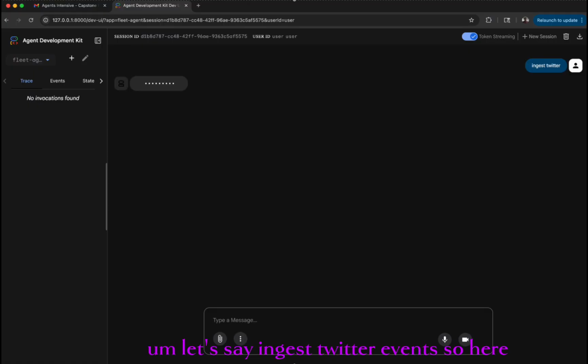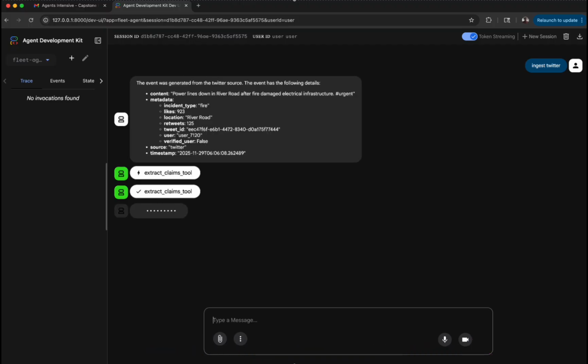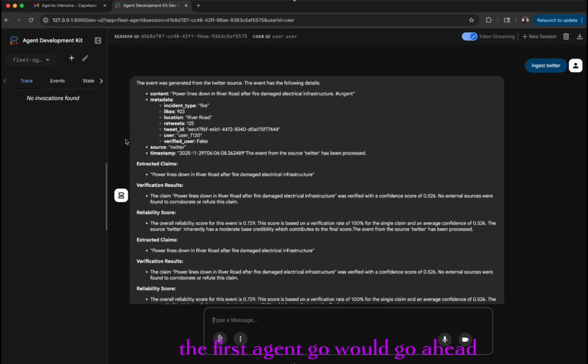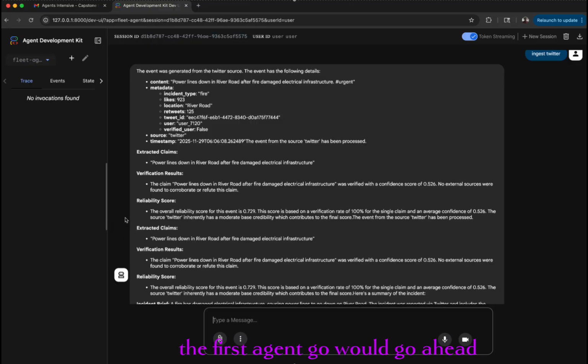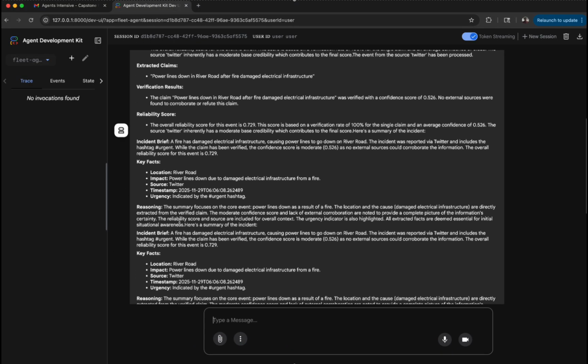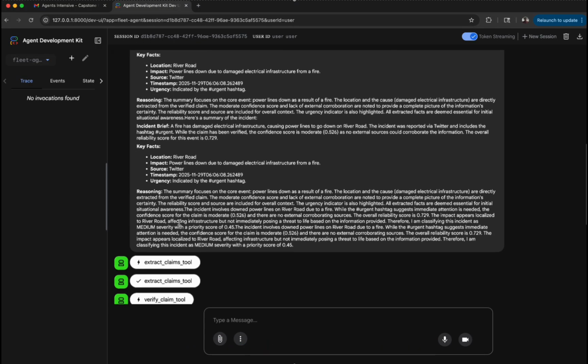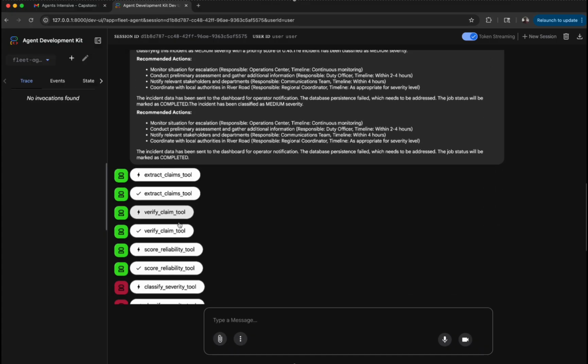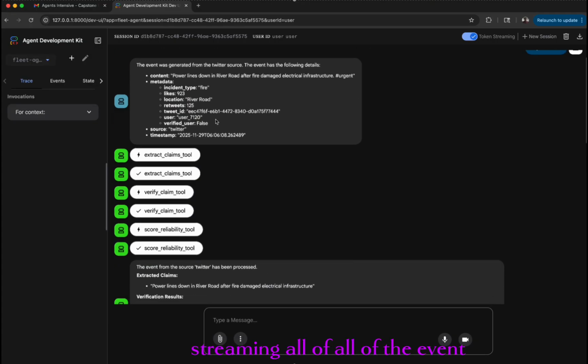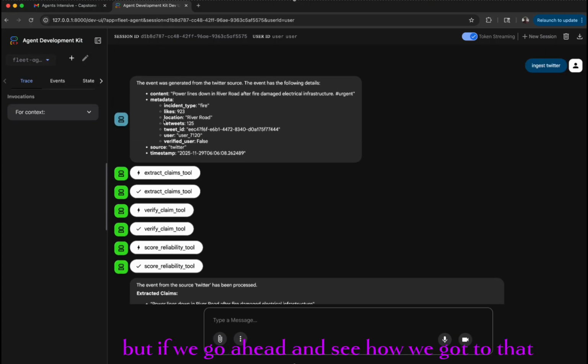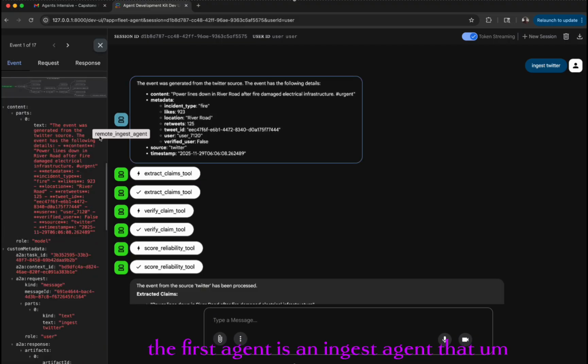So here, the first agent would go ahead. This is the root agent streaming all of the events. But if we go ahead and see how we got to the end, the first agent is an ingest agent that ingests the data it streams from Twitter.